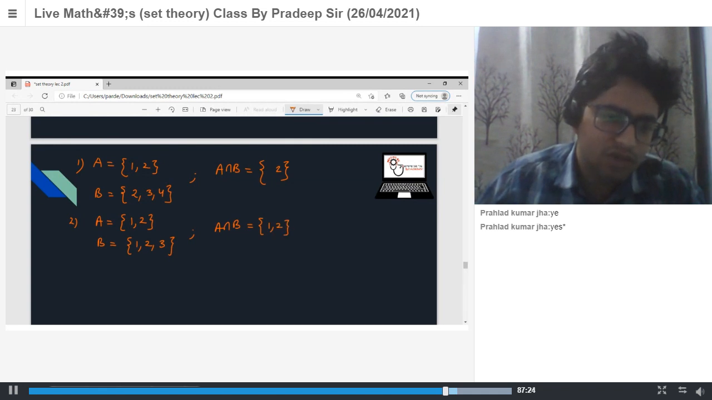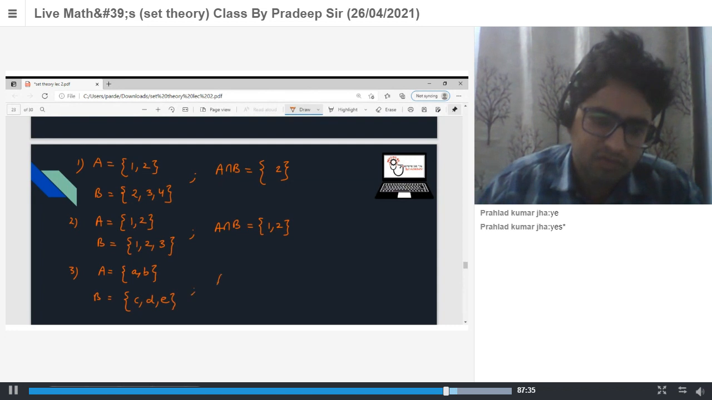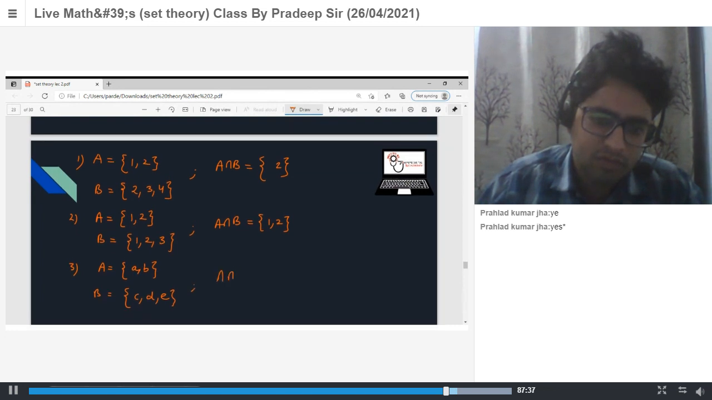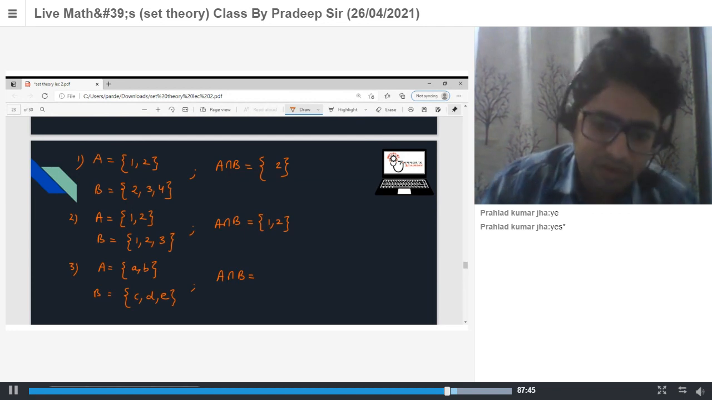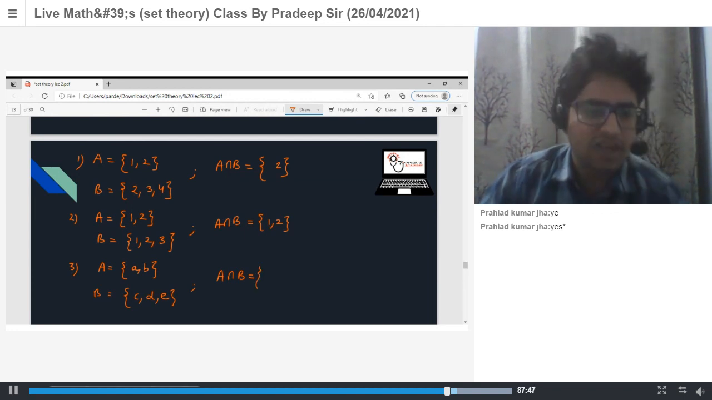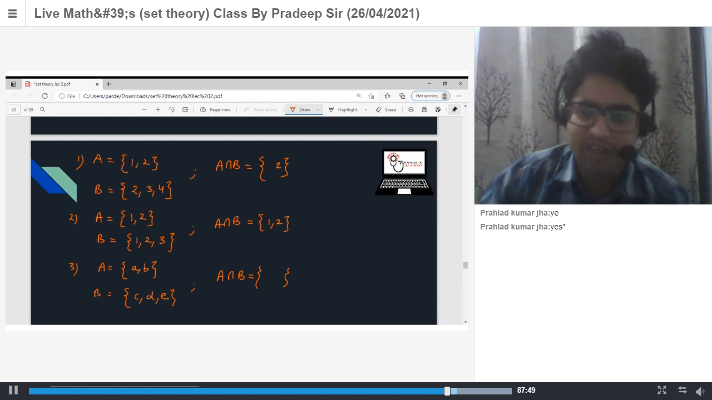Next one, Ayush. If A is equal to A, B and B is equal to C, D, so what will be the intersection? A, B, C, D, E. Intersection is common element, that is union. A, B, C, D, E is union. No common element, so it means empty set. Yes, empty set.